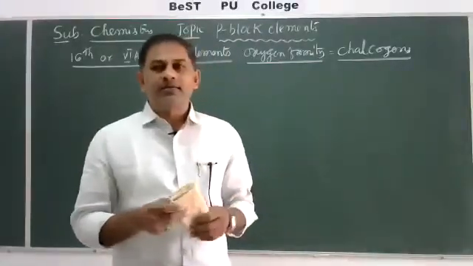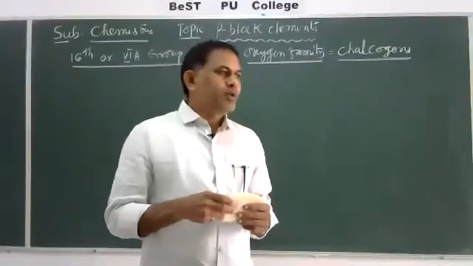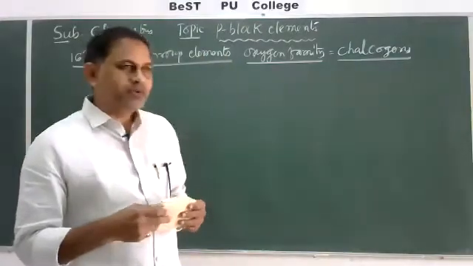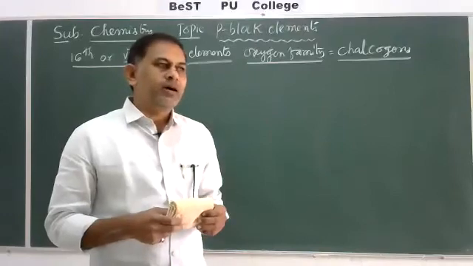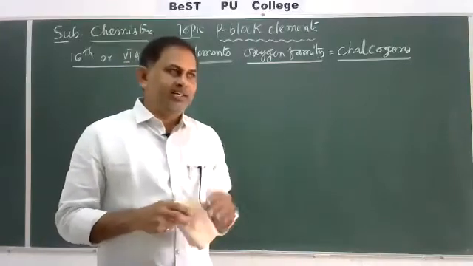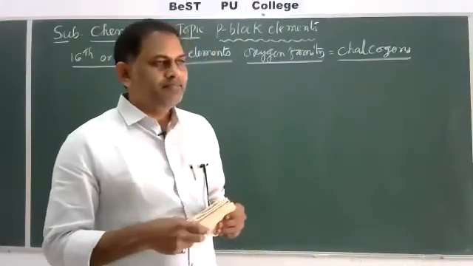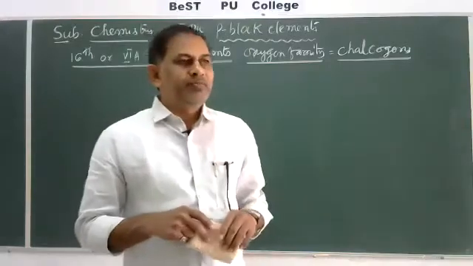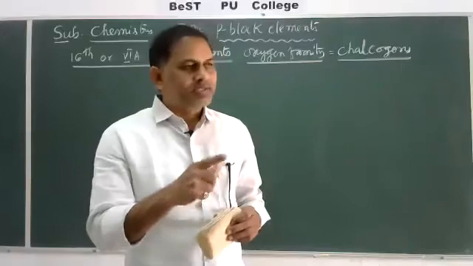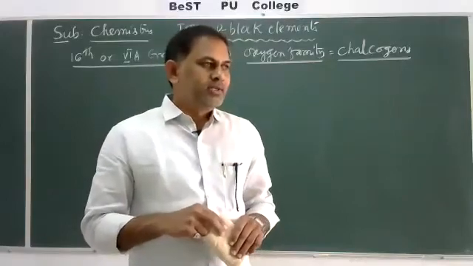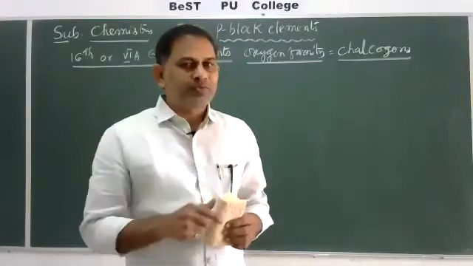In the last class about 15th group elements in p block elements, the last concept was oxides of phosphorus: trioxide, tetroxide, and pentoxide. Among these, two were explained, one trioxide and one pentoxide, and two structures were given. Based on these two structures, they may ask in objective questions the number of sigma bonds, number of lone pairs, and how many pi bonds there are, and the phosphorus-oxygen-phosphorus linkage.